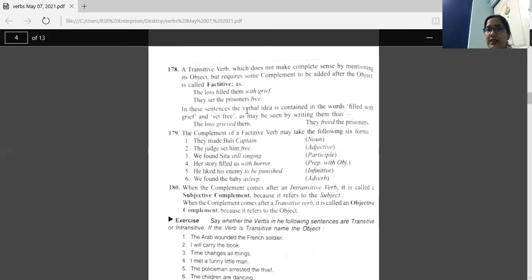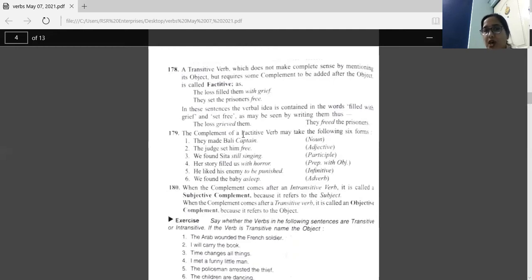In these sentences, the verbal idea is contained in the words filled with grief and set free, as may be seen by rewriting them. Now, these sentences we can write this way also. The loss grieved them. So instead of filled with grief, we are writing grieved. They freed the prisoners. So here grieved has become the verb, them the object. Freed is the verb, the prisoners the object. So this way also we can write these above sentences. So these were factitives.